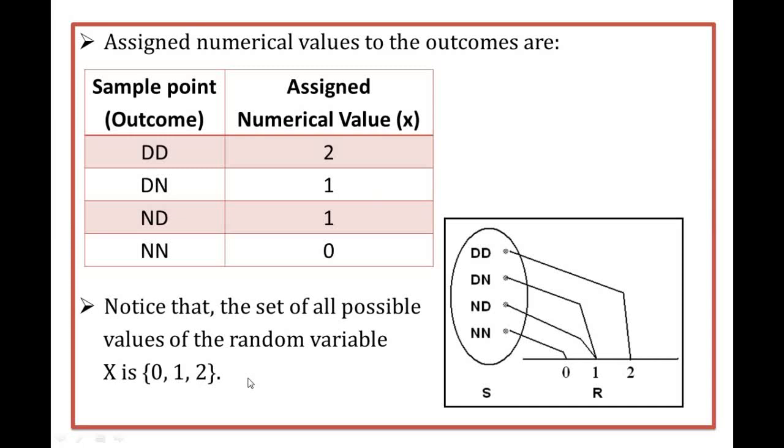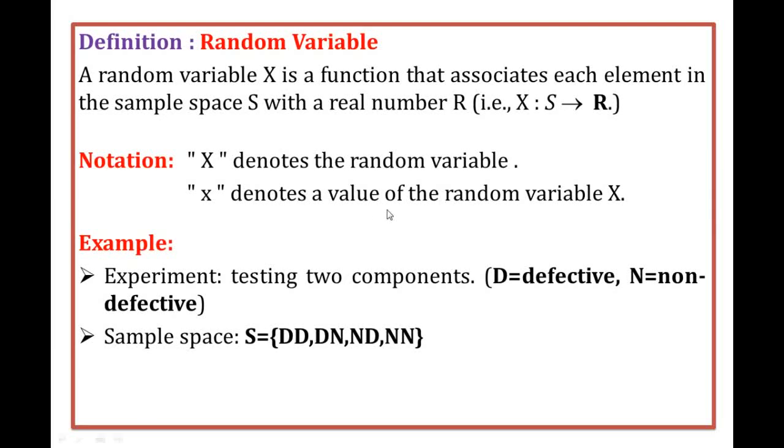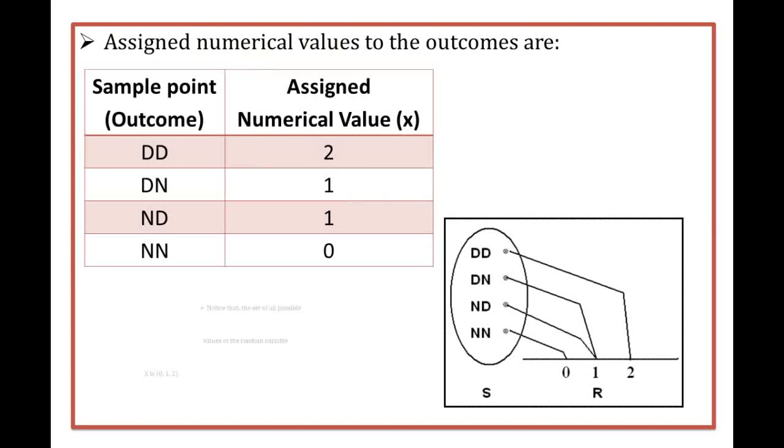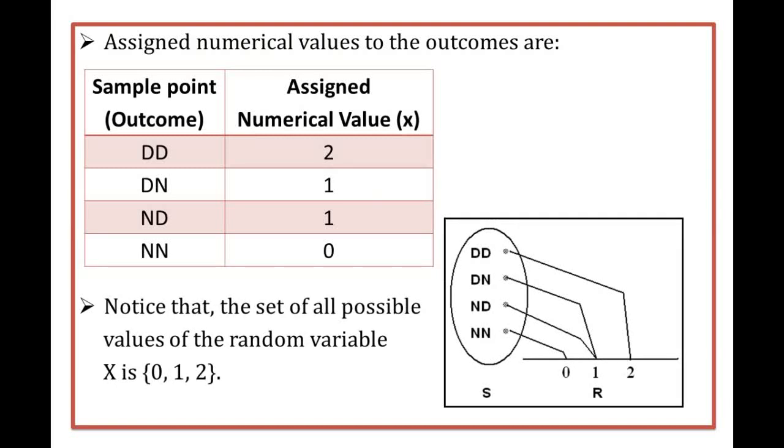What is meant by a random variable? A random variable means it should be some numerical values, so finally you get numerical values. You see our definition: we consider one sample space along with a random variable, and we get some numerical values. Those numerical values are called real numbers. So finally, how many numerical values do we get? Only 3 possible numerical values: 0, 1, 2.